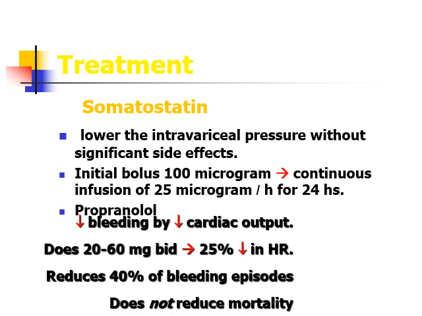It decreases the heart rate by 25% and reduces 40% of the bleeding episodes. Propranolol can be used as a prophylaxis to prevent bleeding from esophageal varices. In acute hematemesis or in an acute bleeding episode, there is no role of propranolol.